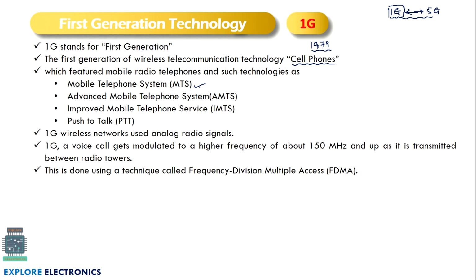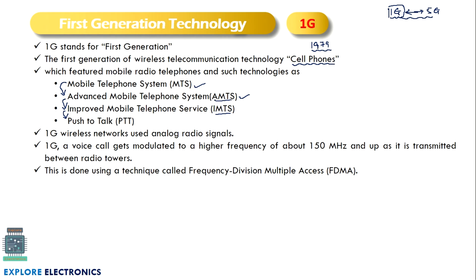It is a method to establish a call between the two parties. This mobile telephone system improved as advanced mobile telephone system, called AMTS. This AMTS was again improved, called improved mobile telephone service, that is IMTS. And then the next version was called PTT, that is push to talk.